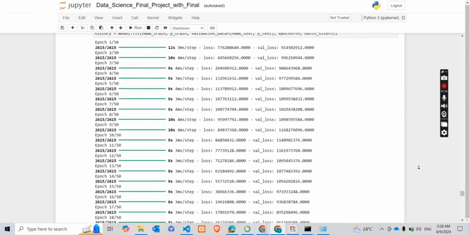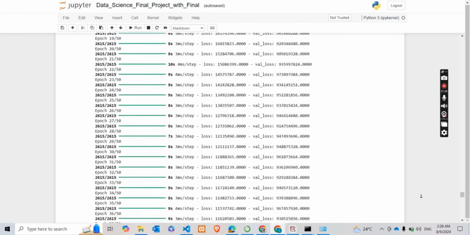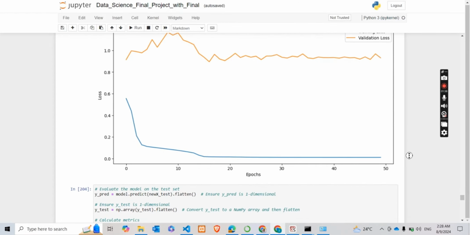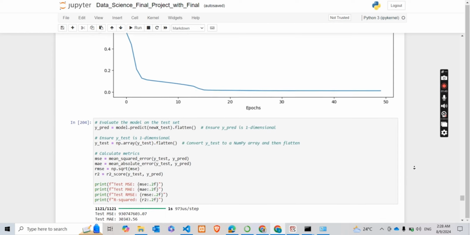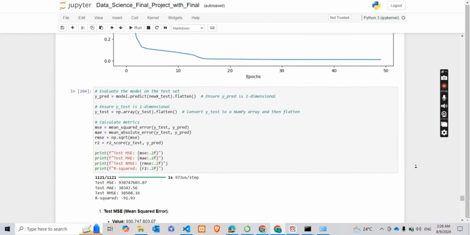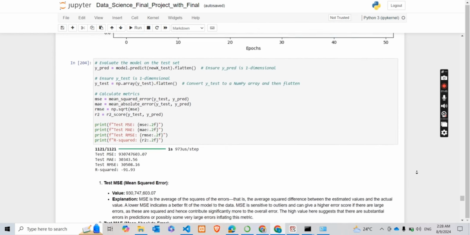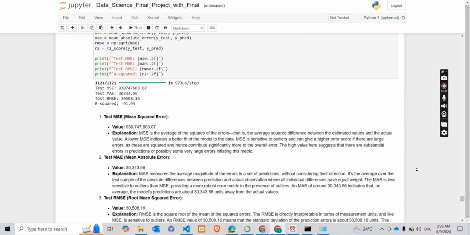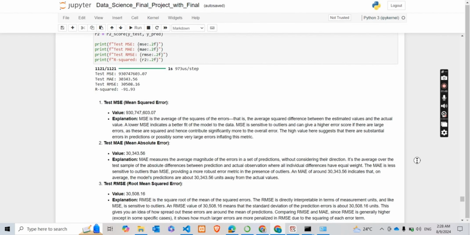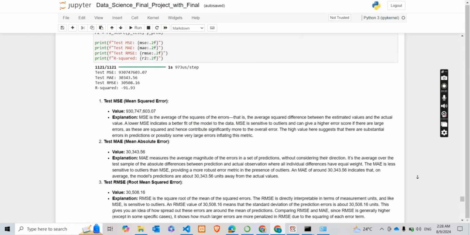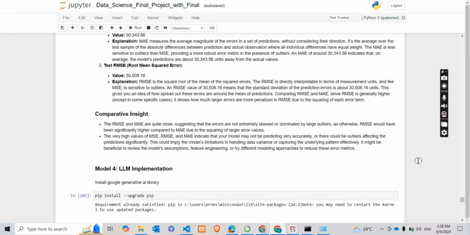We trained for 58 epochs, just to make sure that the loss is being stabilized, as you can see on the training and validation loss chart here. We calculated the mean squared error and the mean absolute error, and they were a little better than the voting regressor, but they weren't any better than the multiple linear regression yet. So we switched and decided to go into an LLM implementation.